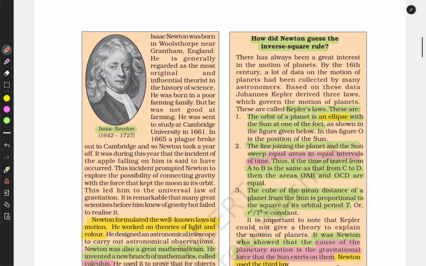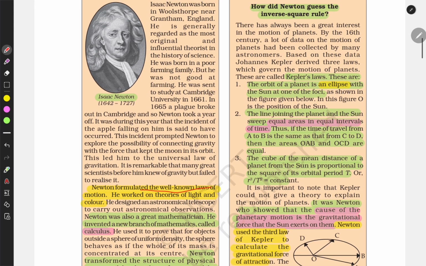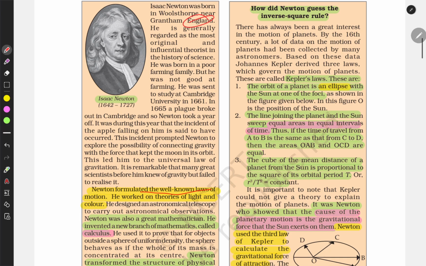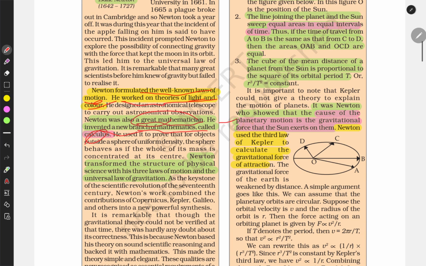Let's read about Isaac Newton. Newton was from England, and formulated well-known laws of motion, and worked on theories of light and color. A great mathematician, he invented a new branch of mathematics called calculus. He transformed the structure of the physical science, with his three laws of motion and universal gravitational law.